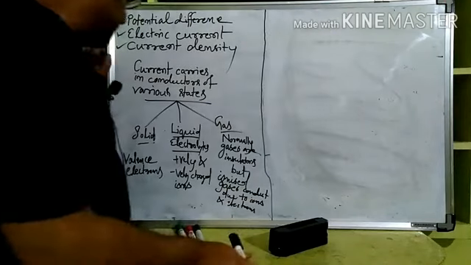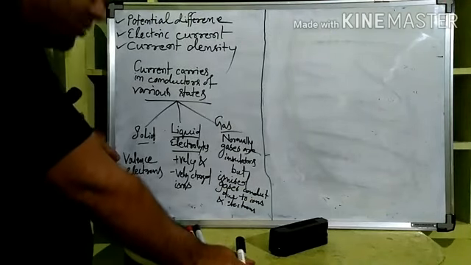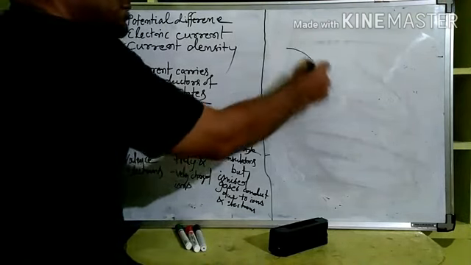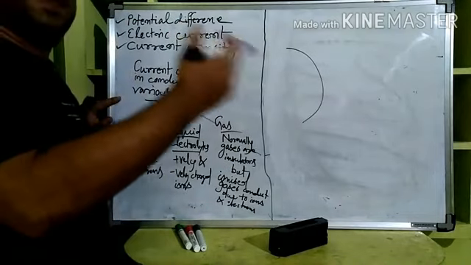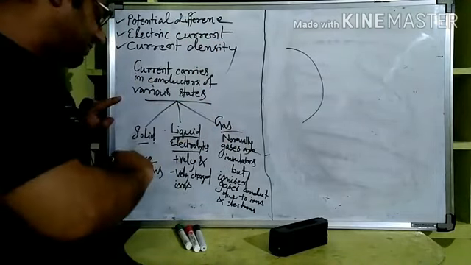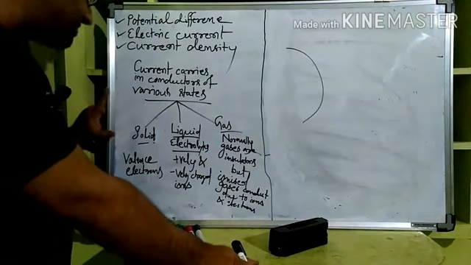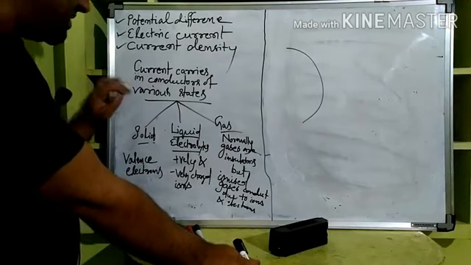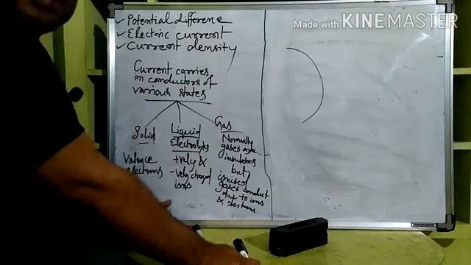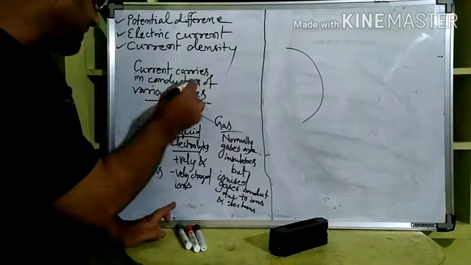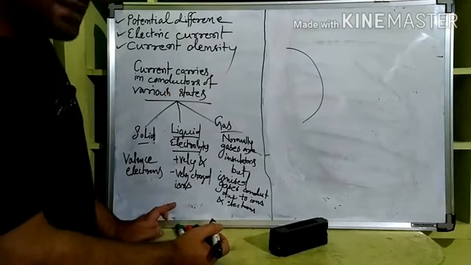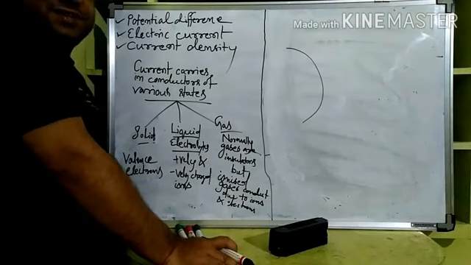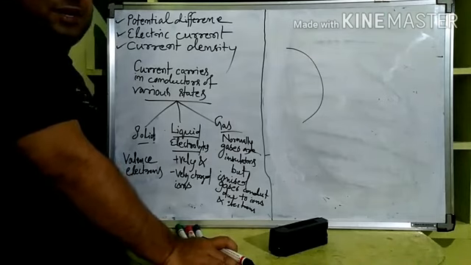In a solid conductor, there are valence electrons. I am not needed to explain the word valence electrons. You know that the outermost electrons take part in bonding, and valency is measured from the outermost number of electrons, that's why they're called valence electrons. In a solid state conductor, valence electrons serve as the current carriers. In liquid electrolytes, positively and negatively charged ions are carriers of current. Gases are generally neutral, generally bad conductors. They don't conduct electricity. All the gases are generally insulators only.